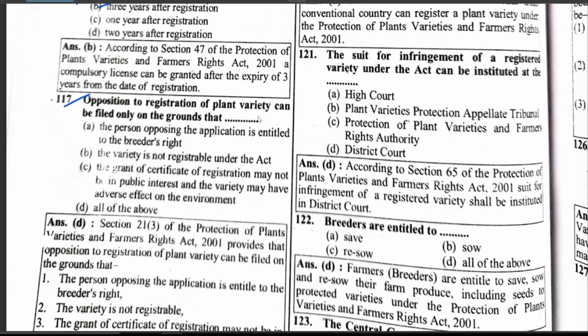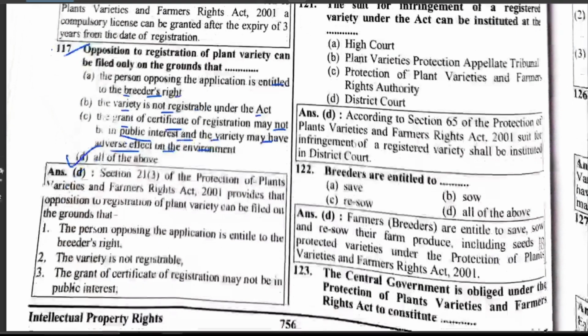Opposition to registration of a plant variety can be filed only on the ground that the person opposing the application is entitled to the breeder's right, the variety is not registrable under the Act, the grant of the certificate of registration may not be in the public interest, and the variety may have an adverse effect on the environment. All of the above.